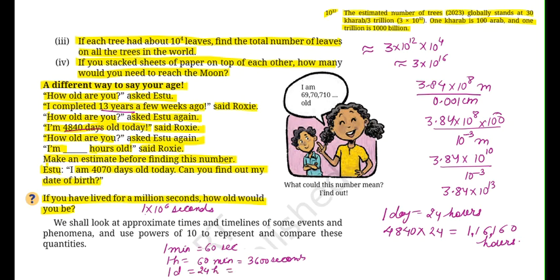तो अगर हमें 24 hours में seconds निकालने हैं तो we will multiply 24 with 3,600 and then you will get 86,400 seconds, right. If you have lived for 1,000,000 seconds और अगर आपको number of days count करने हैं तो हम क्या करेंगे, 1 into 10 to the power of 6 को divide कर देंगे the number of seconds per day. All right, and when you will calculate this, you will get approximately 11.57 days as your answer.